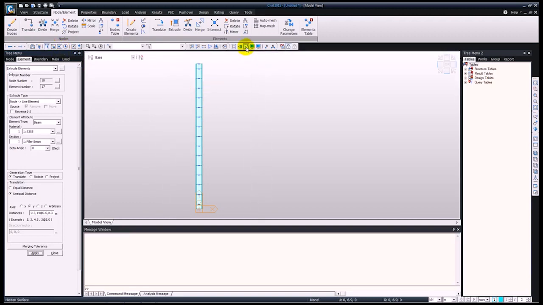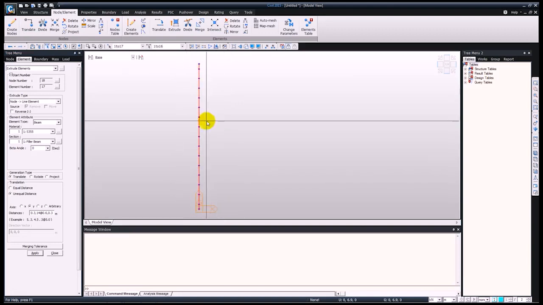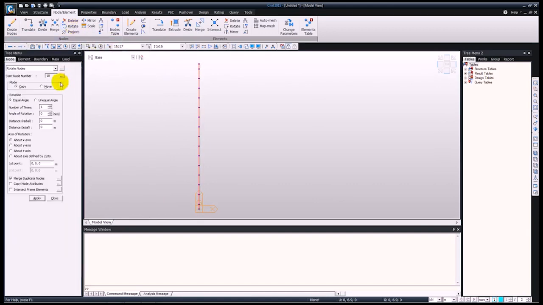Now I'll just turn off the hidden view, so I will work only with the mathematical model. In order to account for the skew, I will select all these elements and rotate these. So go on to rotate, move, and just input the angle by which we're going to rotate it, and define the axis about which this rotation will take place. So just press apply, and now you can see that this has been rotated.